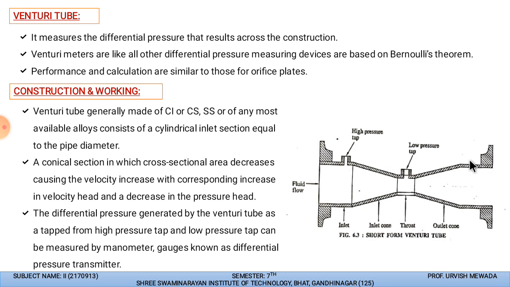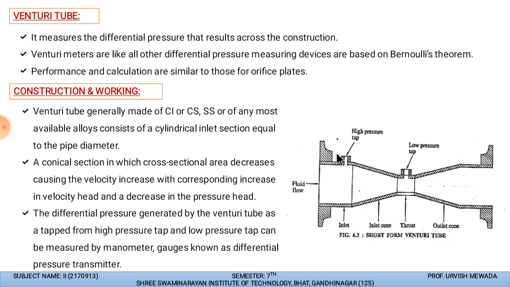So let us discuss how this Venturi tube will act. Basically it measures the differential pressure, and we are creating a pressure difference by the shape of this tube, which results across the constriction. Venturi meters, like all other differential pressure measuring devices, are based on Bernoulli's theorem, which we have already discussed for flow measurement.